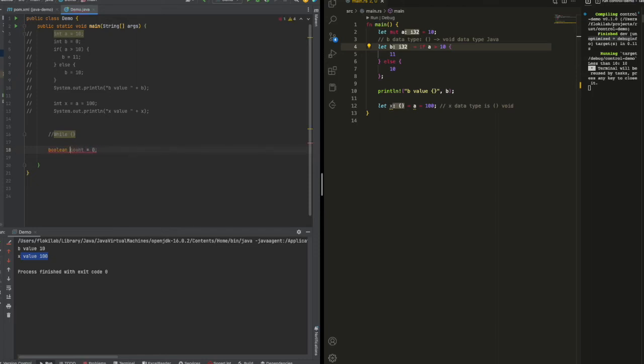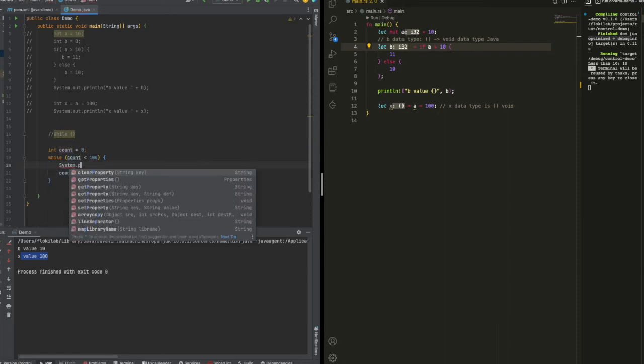We normally do it like that: while count is less than, let's say, 100, then we do something with count plus plus, and then we print this out.